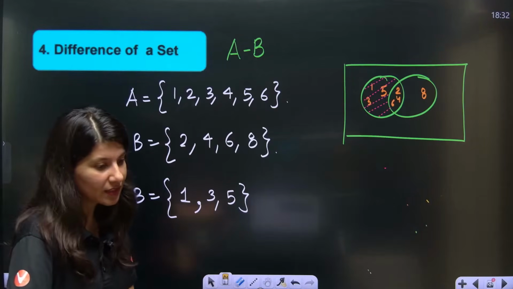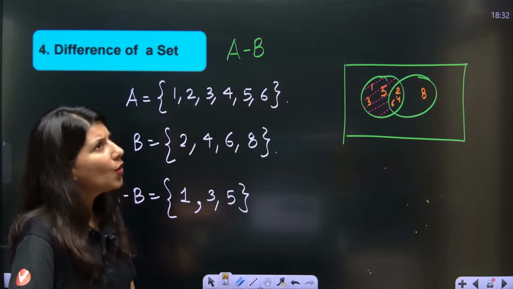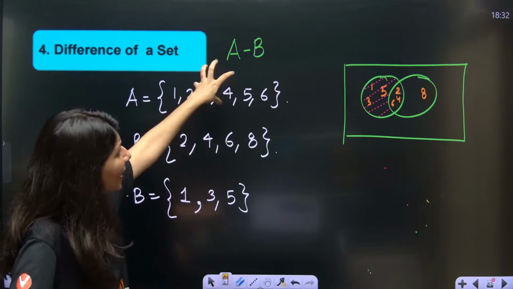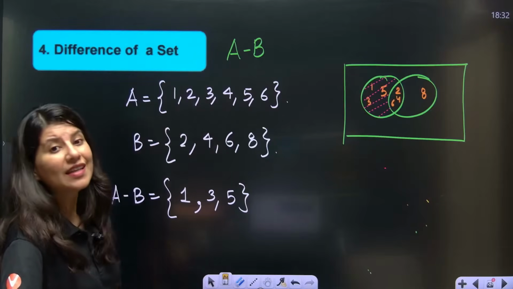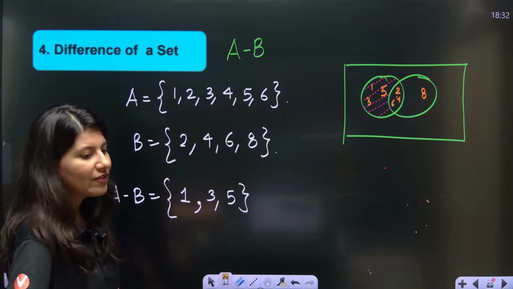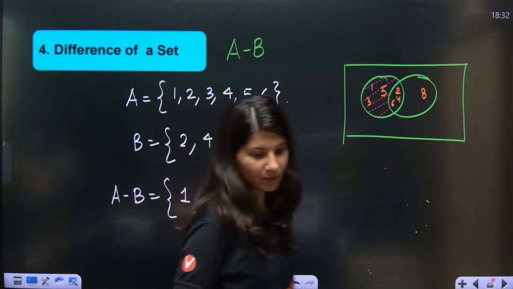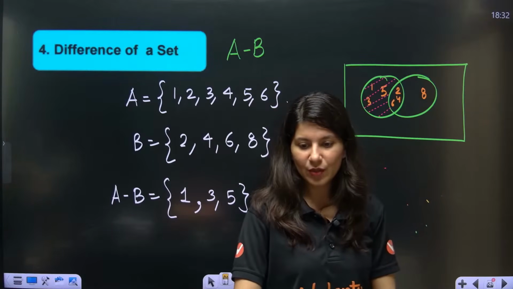Think about it. No, because all the elements which are there in A is the very first condition. 8 is not there in A now. That is why will you even write 8?